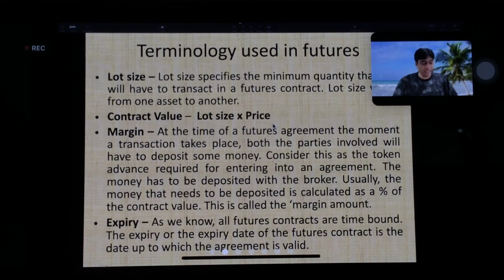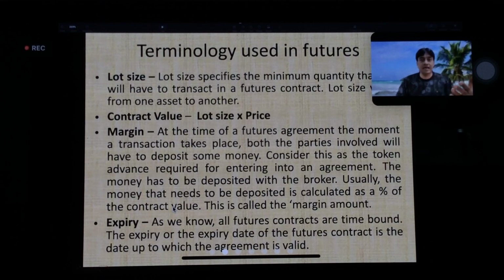Like for example, Nifty lot size recently changed from 75 to 50. So if we calculate 75 into the current Nifty, let's consider 17,200, the contract value is 13 lakhs. But now 50 into 17,200, it comes to 8,60,000. So whenever the contract value goes above 10 lakhs, SEBI reduces the lot size. If contract value drops too much, suppose any stock falls too much, then lot size will increase.